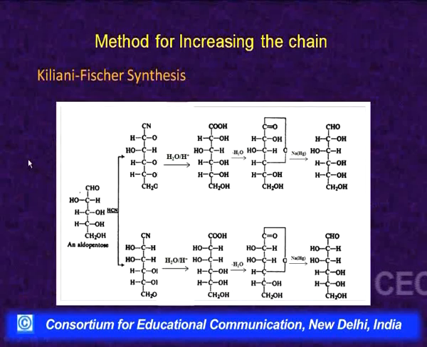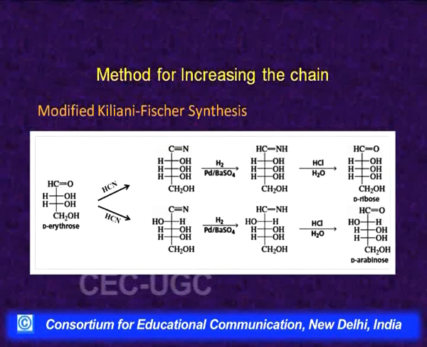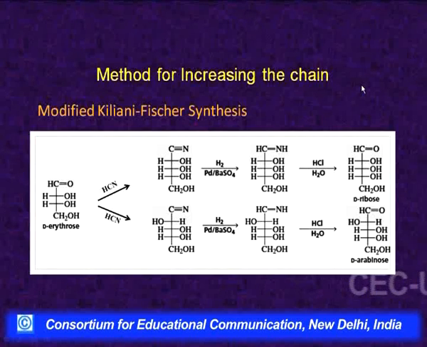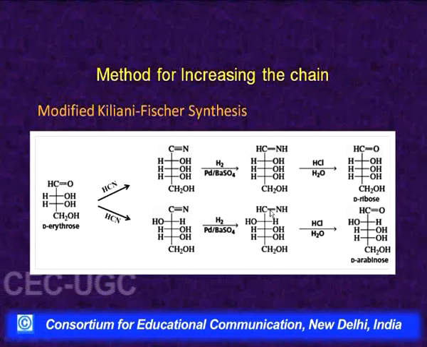This Kiliani-Fischer synthesis has now also been modified and it has been slightly simplified also. In this modified method, what is actually done, is that oxidation to carboxylic acid is not carried out. After the addition of HCN, we get this mixture of 2 epimeric cyanides. They are reduced partially using palladium and barium sulfate, and this is partially reduced to CH=NH, that is we get imines.